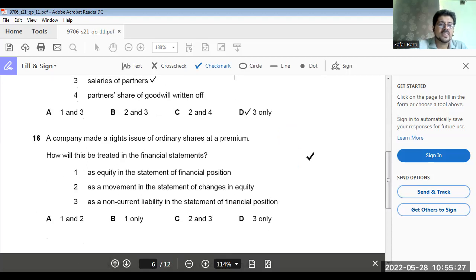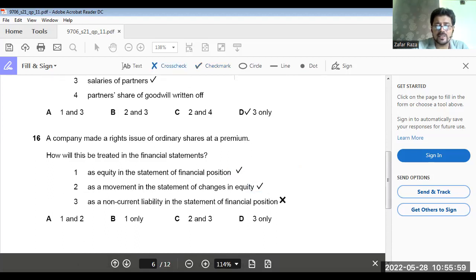A company made a rights issue of ordinary shares at a premium. How will this be treated in the financial statements? As equity in the statement of financial position? Yes. As a movement in the statement of changes in equity? Yes. As a non-current liability? A rights issue has nothing to do with non-current liabilities, right?